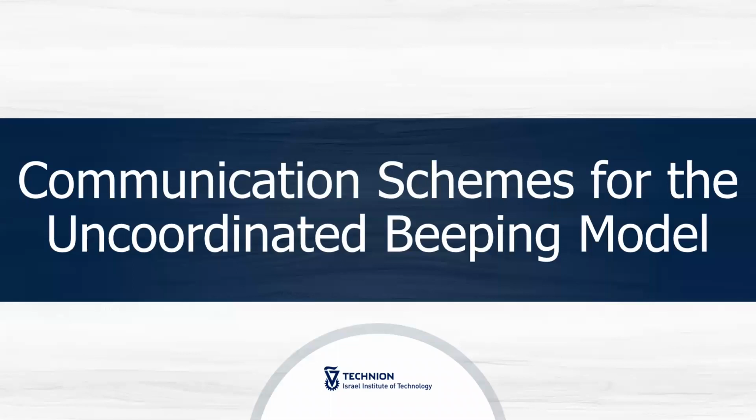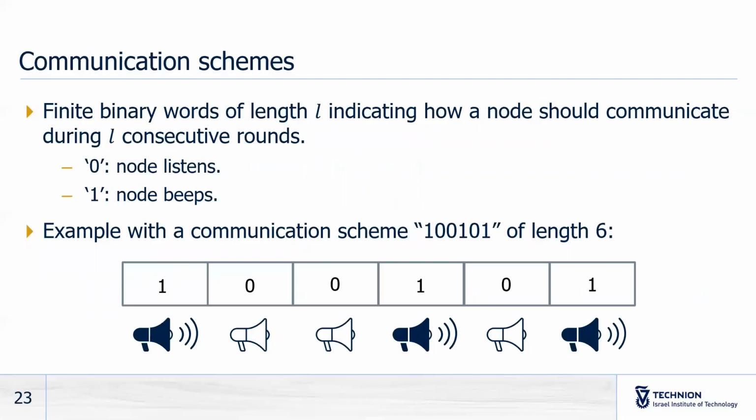Now, in this third part, we will show how nodes can communicate non-trivial information in the uncoordinated beeping model. In our approach, nodes use communication schemes to communicate complex information. Communication schemes are binary words of some length L that indicate how a node should communicate during L consecutive rounds. In the example below, we give to a node some communication scheme 100101, which means that the node will beep in its first round, then it will listen in the next 2 rounds, and it will beep, listen, and beep again.